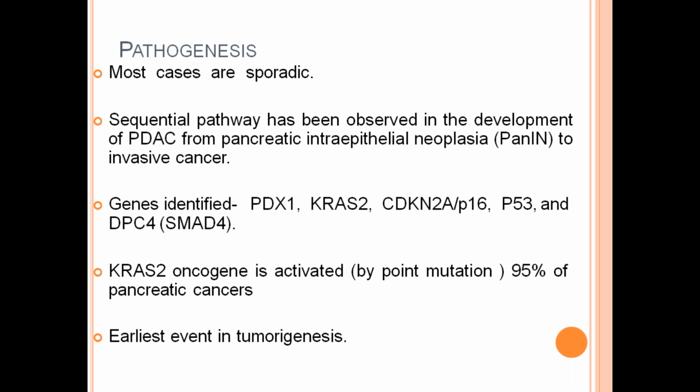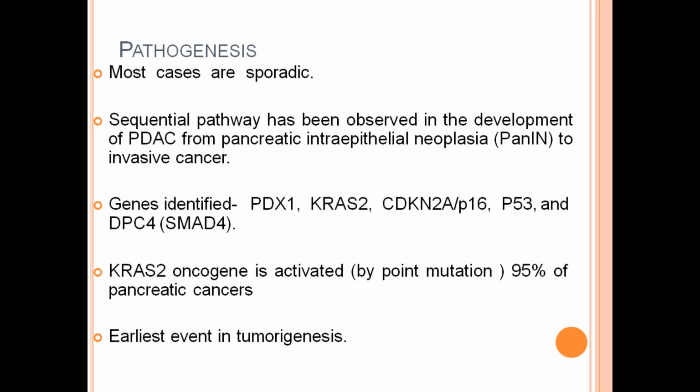KRAS2, CDKN2A (the p16 gene), P53, DPC4, the SMAD gene.